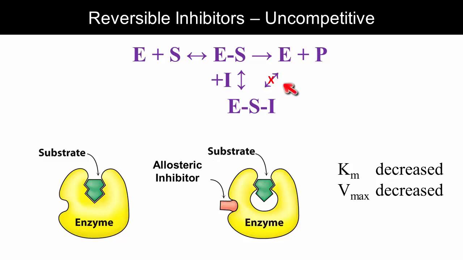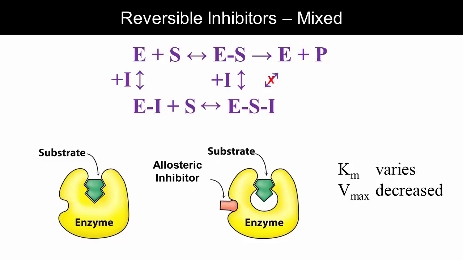But the enzyme-substrate inhibitor complex won't convert the substrate to product. So it doesn't matter how well this first step is functioning when the second step is blocked. Due to their effect on the second step, uncompetitive inhibitors lower Vmax, which is more like what we'd expect from an inhibitor. Some inhibitors can bind the allosteric site for both the free enzyme and the enzyme-substrate complex. These are called mixed inhibitors.